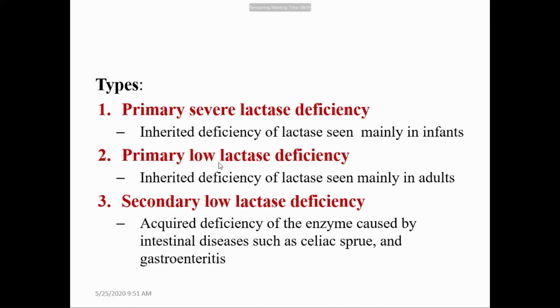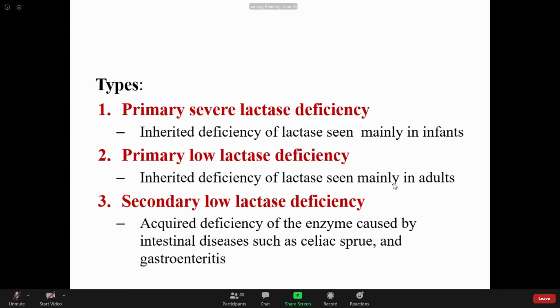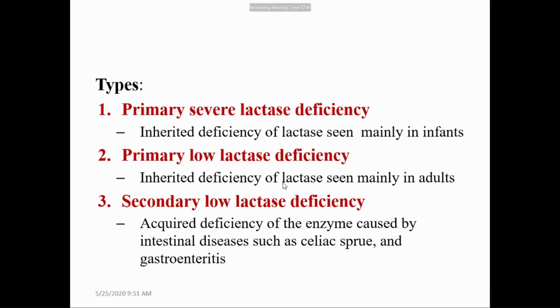This type, primary low lactase deficiency, is the most common case of lactose intolerance, and it is mostly present in non-white populations of America, and also seen in Southeast Asian people, like in India. Generally, it is seen in elderly people, where there is a gradual decrease in lactase activity, so the person is not able to tolerate lactose.